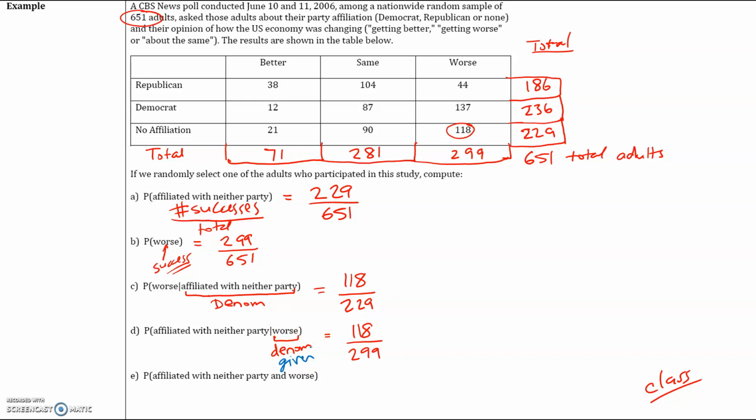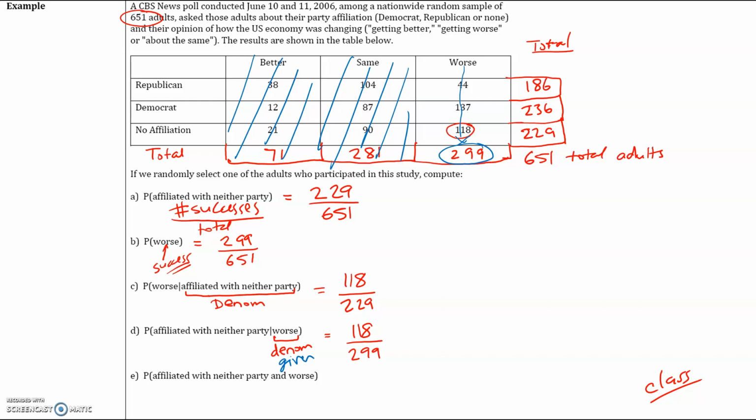So how many people said the economy is getting worse? If I count the number of people who said the economy is getting worse, that's 299. And because we're given that, we're choosing from the worse column, we can just ignore the better column and ignore the same column. So we're only choosing from those 299 people. Imagine everybody else disappears. We're only choosing from those 299 people.